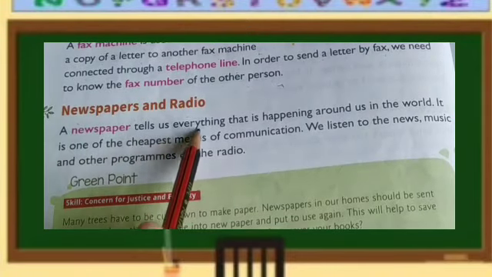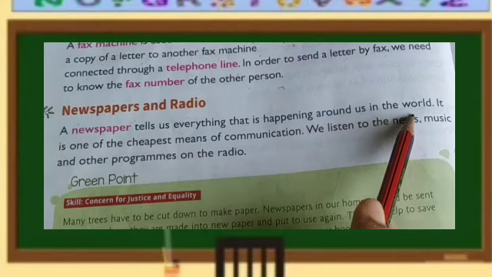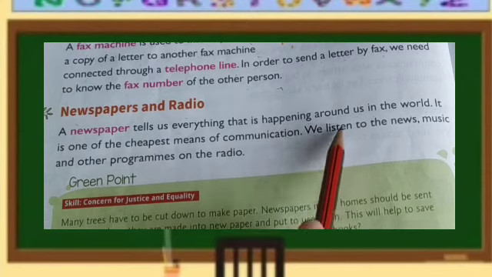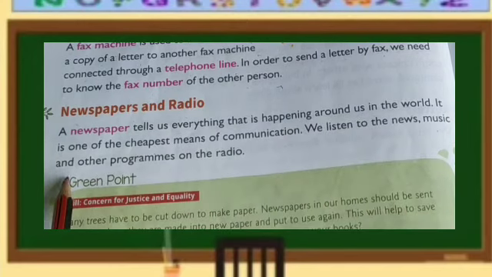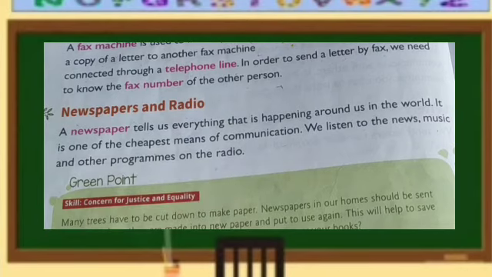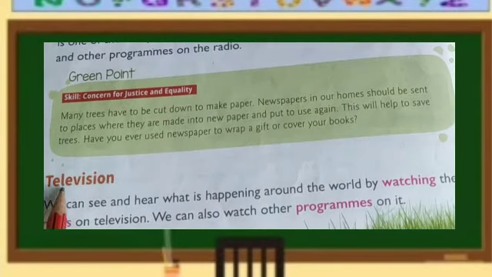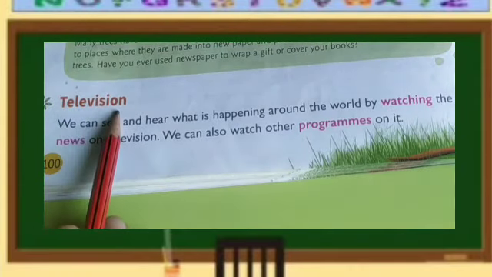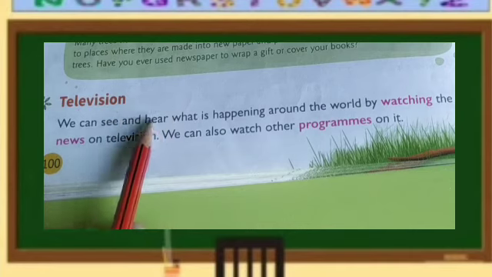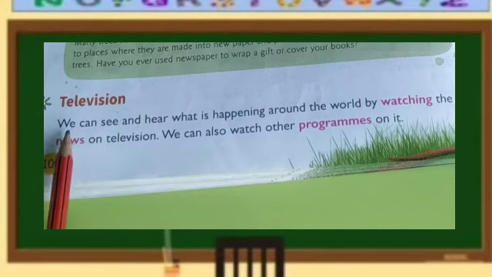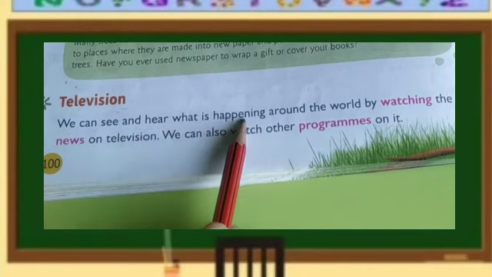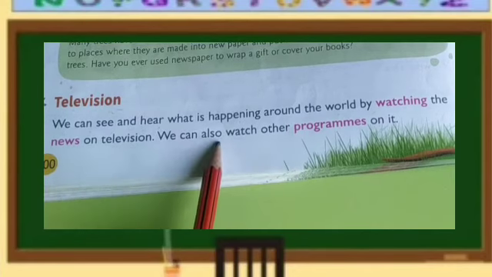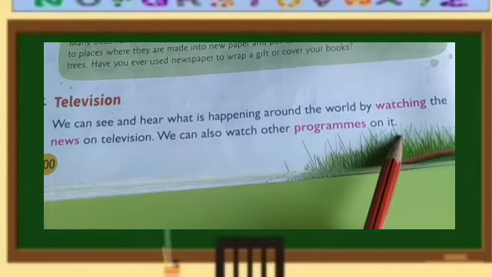Newspaper and radio. A newspaper tells us everything that is happening around us in the world. It is one of the cheapest means of communication. We listen to the news, music and other programs on the radio. Television. In short, what do we say? We are used to calling it TV, isn't it? It's actually television. We can see and hear what is happening around the world by watching the news on television. We can also watch other programs on it.